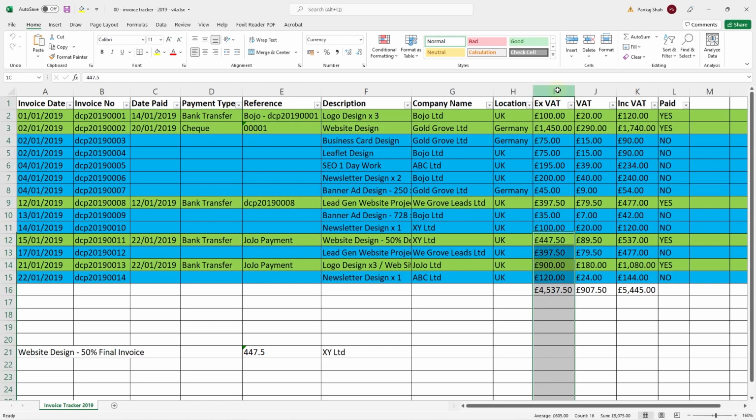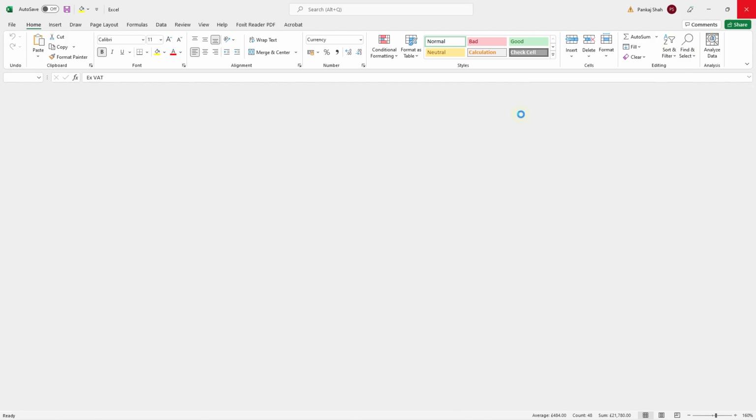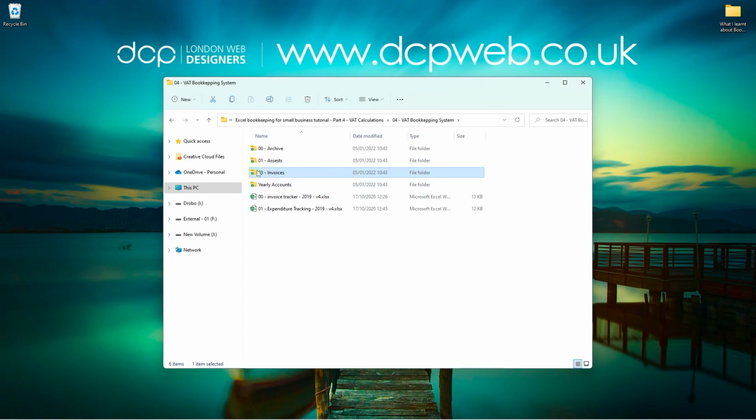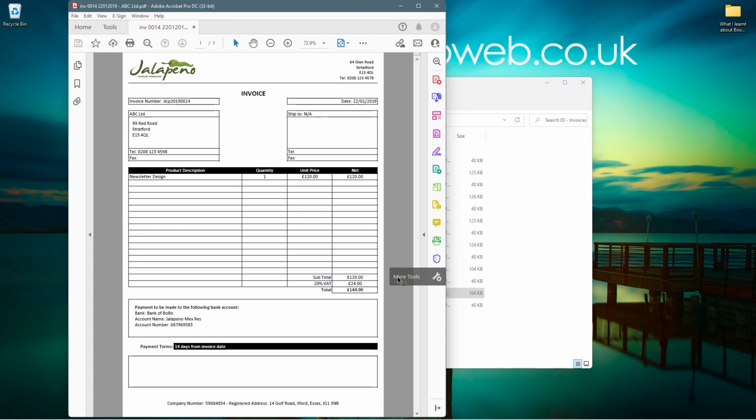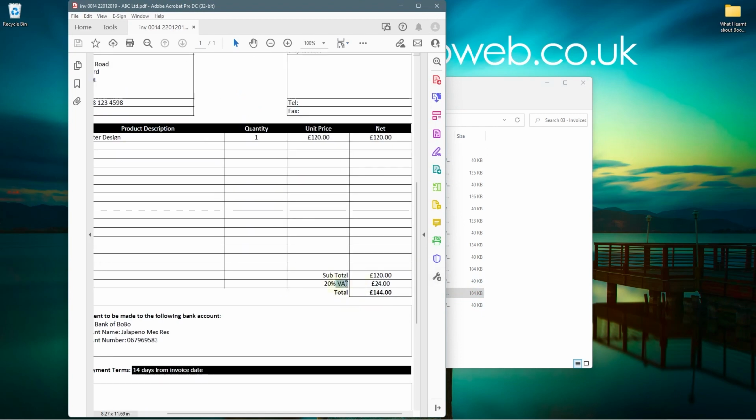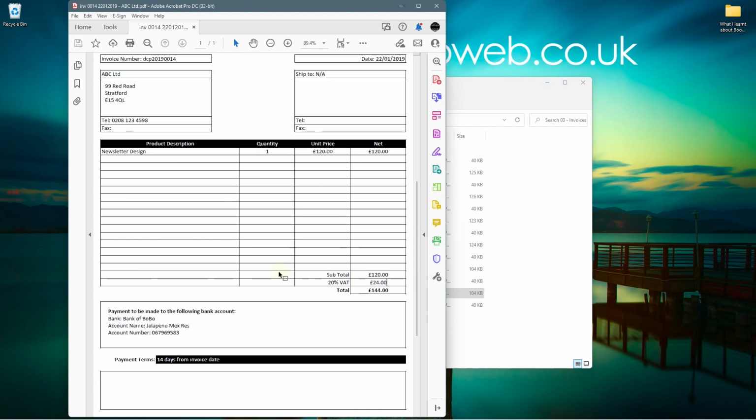Here we can see that we extended our original invoice tracking system to include VAT and do automatic VAT calculations for the invoices that we're sending out to customers. We also updated the invoice template itself to include VAT cost. So if we go into our invoices here, 03, and look at this last one, we can see that it's including VAT, whereas in the first 3 basic bookkeeping tutorials we focused on businesses that were not VAT registered, right?